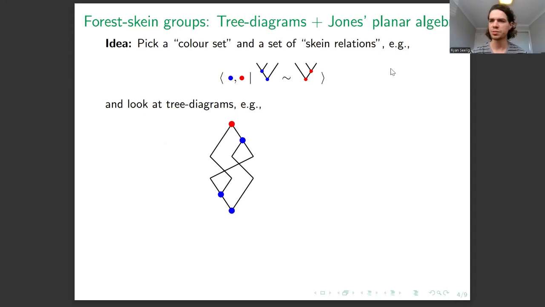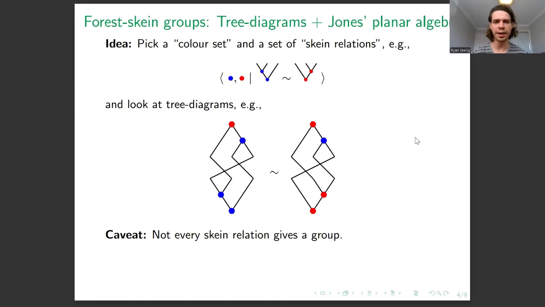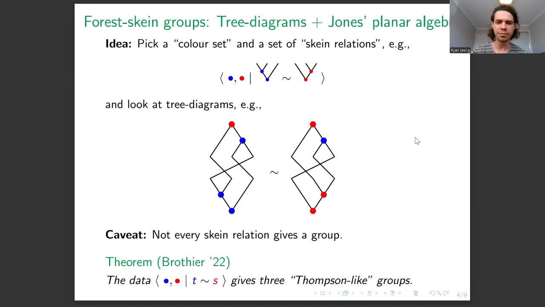So we look now at sort of tree pair diagrams that we can form from this. And as I've mentioned, because we see this pattern here appearing in the skein relation, we can change it and we declare it to be the same. Okay, so just writing down any sort of set of relations is not always going to give you a group of tree pair diagrams in the sense that we want. However, if you just take one skein relation given by one blue colored tree, setting that equal to one red colored tree, this always satisfies the requirements we need to get some groups in the sense that we want.